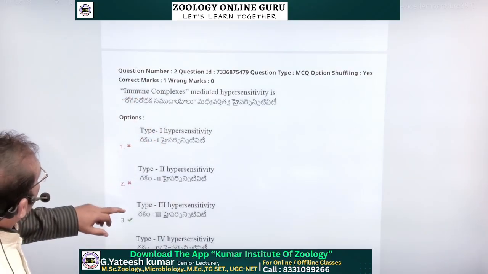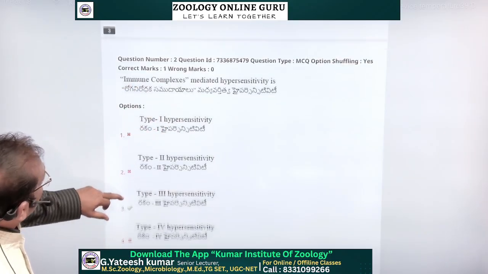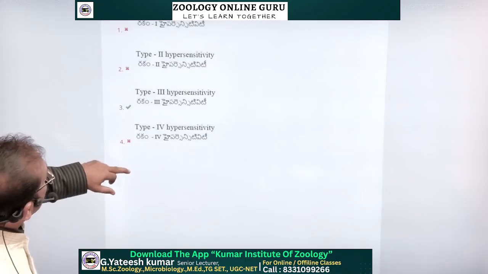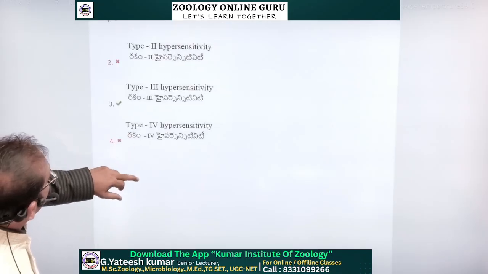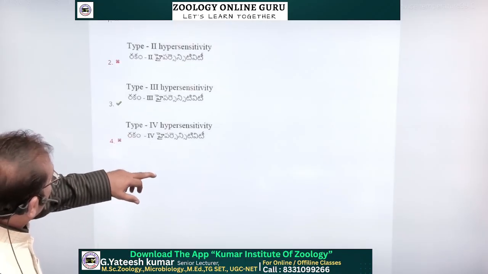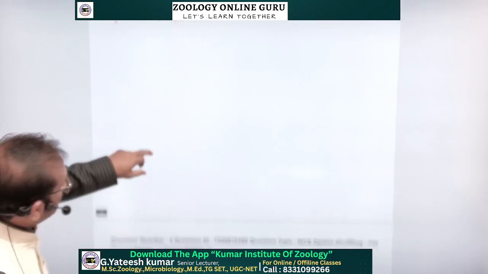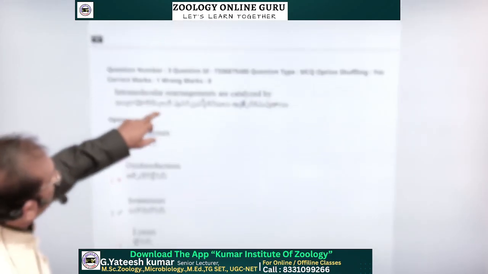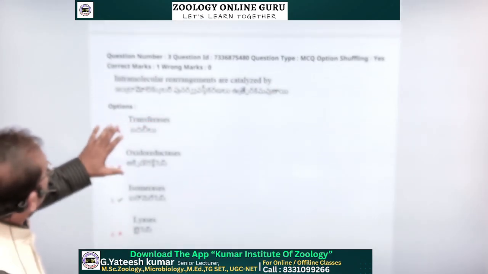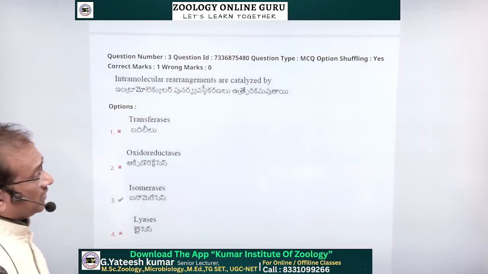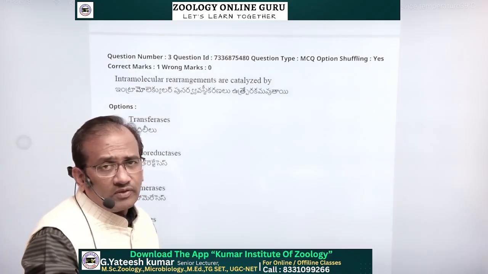See, this is the depth of the question in immunology. This much depth we never expected for an MSc Zoology entrance. This is the MSc Zoology entrance question paper conducted by Osmania University for PG entrance.